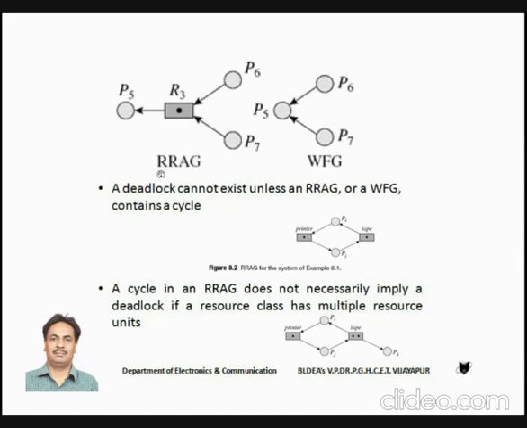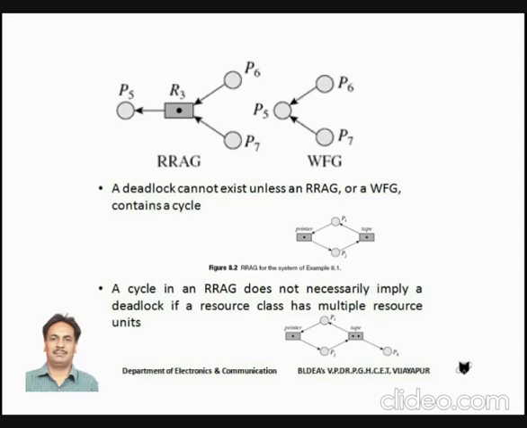So this is about these 2 graph modeling methods. What are the 2 models we have? A resource request allocation graph and a wait for graph. Okay, then the question is how to detect the deadlock, right? Students, it is very simple. If a cycle is formed in any of these graphs, maybe a resource request allocation graph or a wait for graph, that indicates that deadlock has occurred.